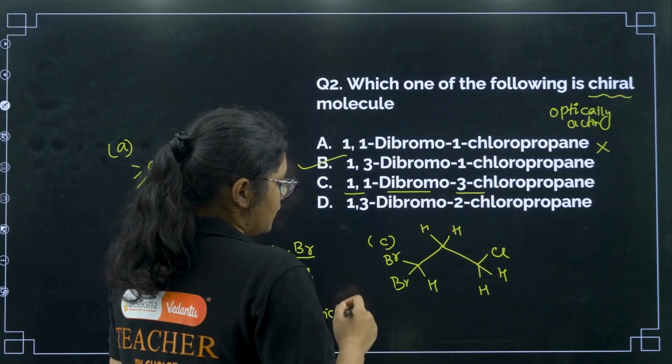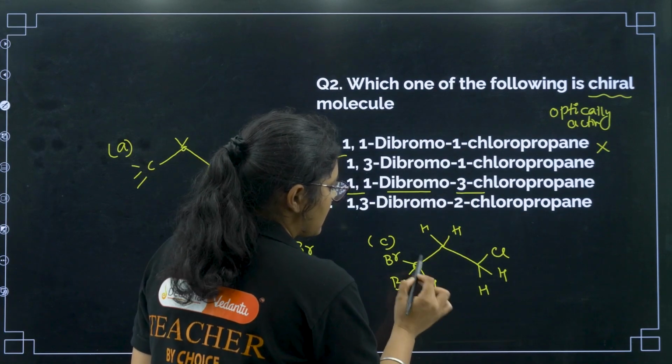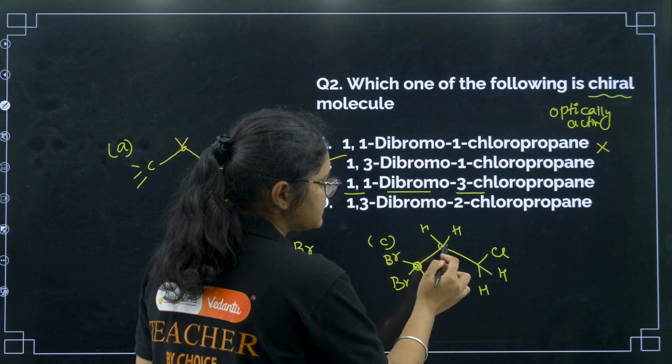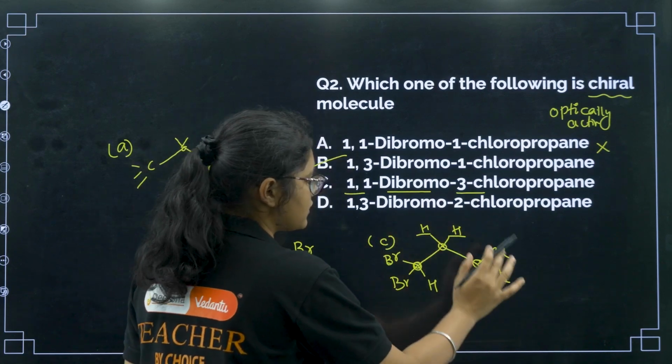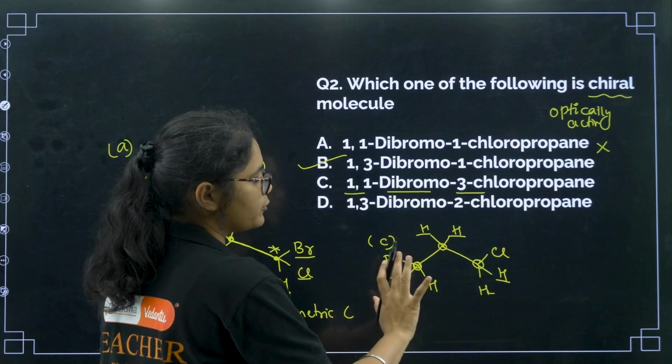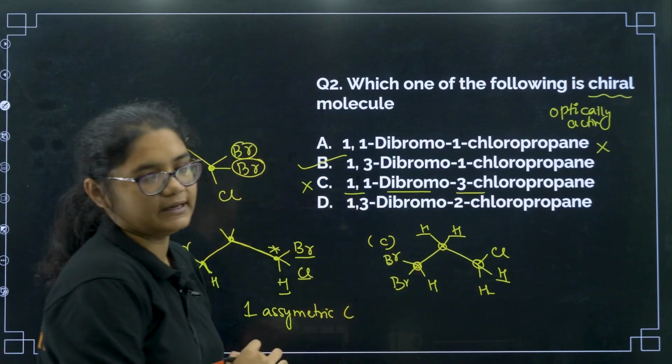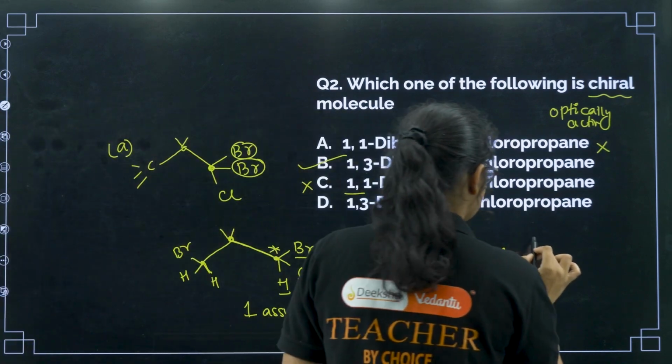Okay, so now you can see this carbon is having 2 bromine groups, this carbon is having 2 hydrogen and this carbon is having 2 hydrogen. So there is not even a single carbon where all the 4 groups are different, so it is also optically inactive. Now let us see option number D.